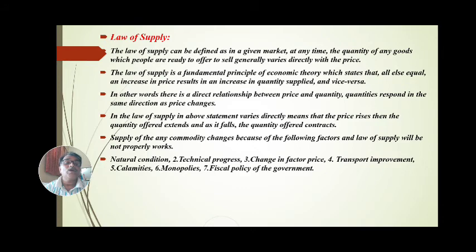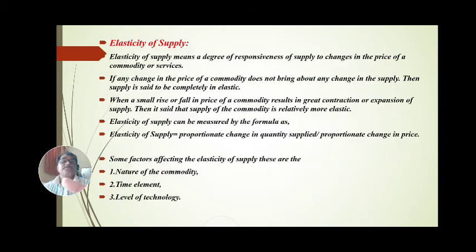Fiscal policy of the government: if government policy is not fixed, if government policy is changed. Now today's policy of the government about corona, what should be done, what should not be done, these are the fiscal policy of the government, and the law of supply does not work properly.